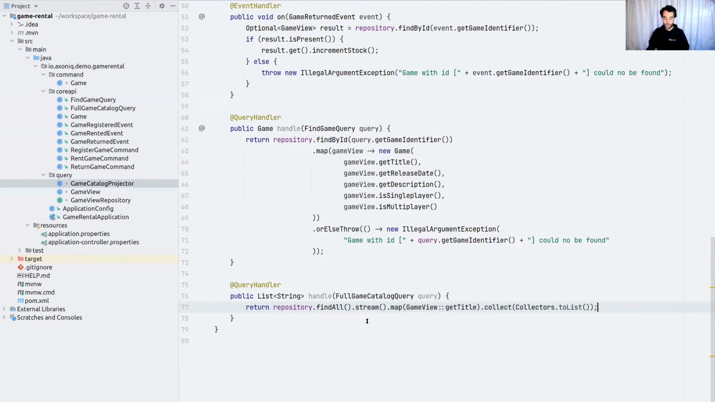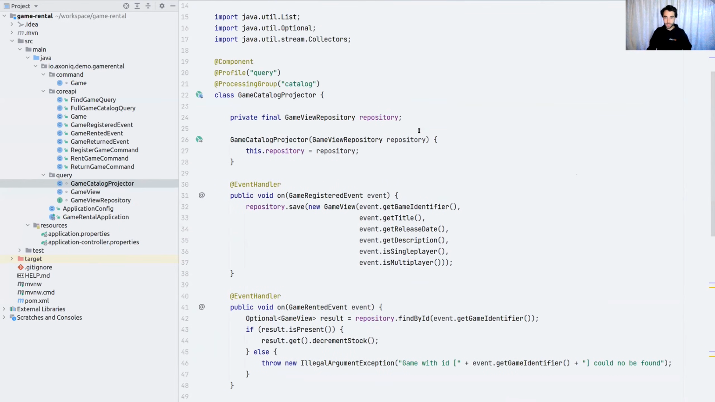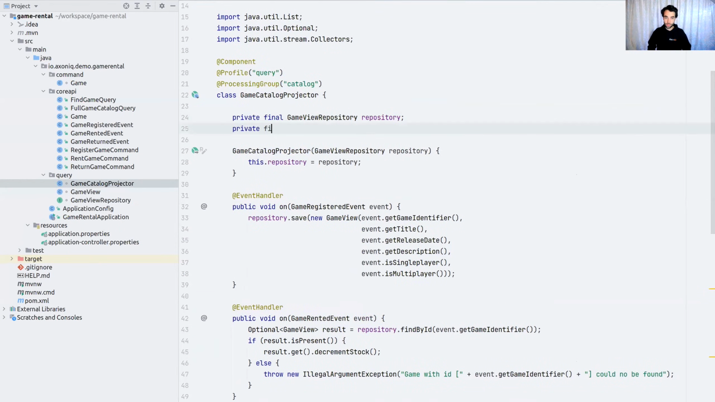All right, there's one miss. We don't have a means to update automatically. Right now, somebody would need to query time and time again if they want to be kept up to date, if they want to watch the catalog. However, we can do this in Axon as well. We just need another component, another piece of infrastructure, the query update emitter.